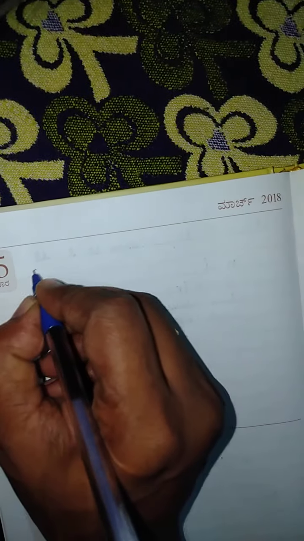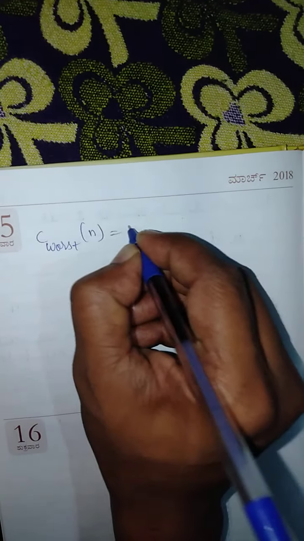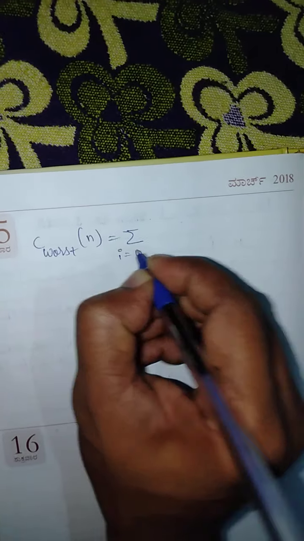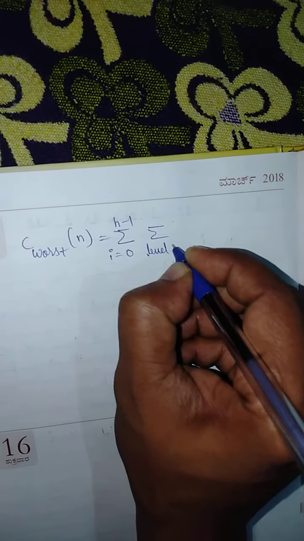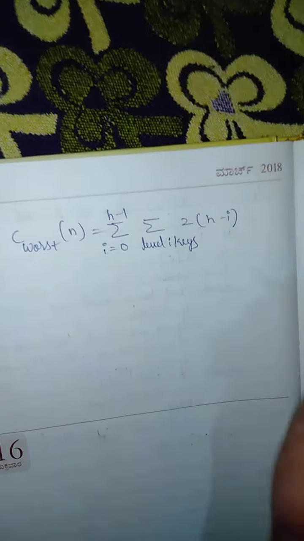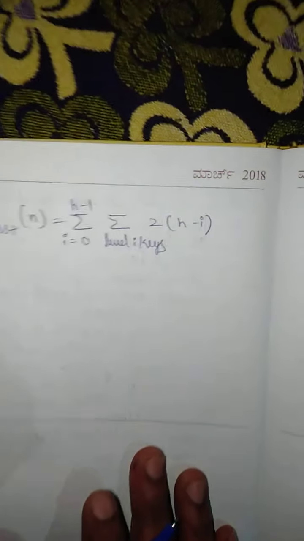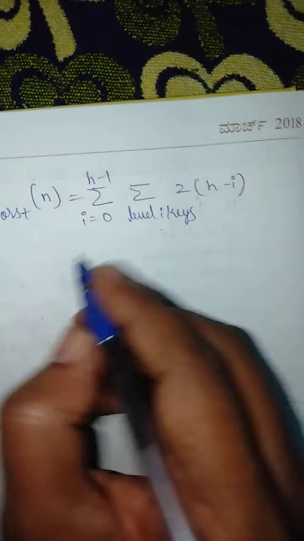Let us call this C worst of n, equal to summation i runs from 0 to h minus 1, summation over level i keys, 2 into (h minus i). Next, we shall first resolve this inner summation.